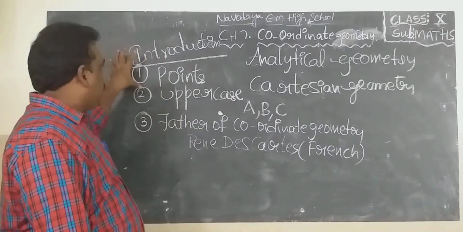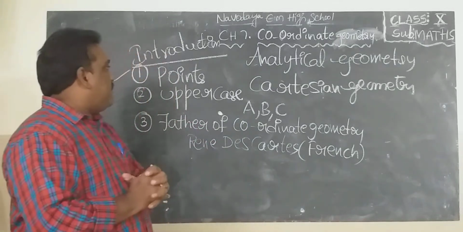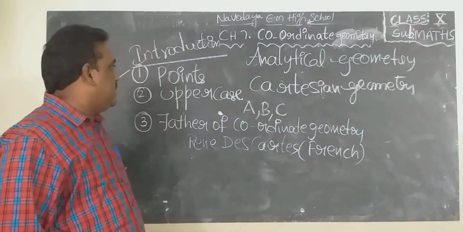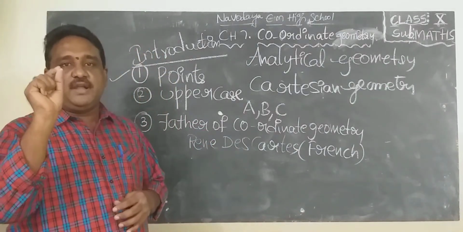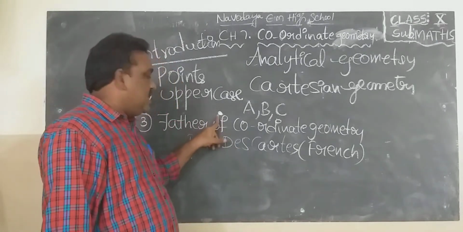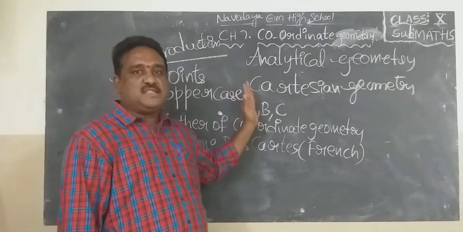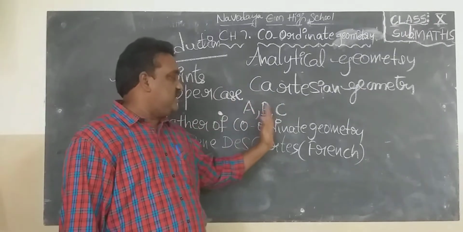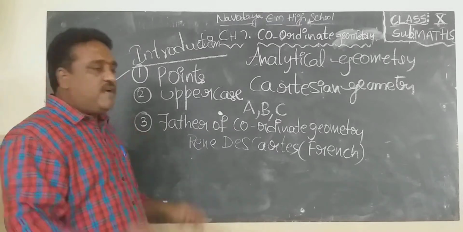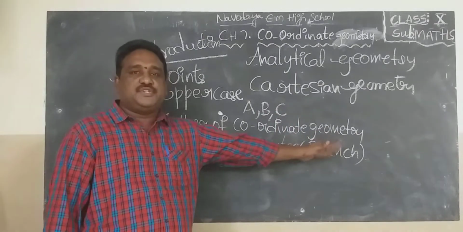So, first point about coordinate geometry, the definition: the branch of mathematics which deals with points in a plane is known as coordinate geometry. Point is an undefined term. There is no definition for point. Just mark a dot, it is known as point. Points are represented by uppercase letters, capital letters A, B, C, and so on. And the father of coordinate geometry is René Descartes, French mathematician.